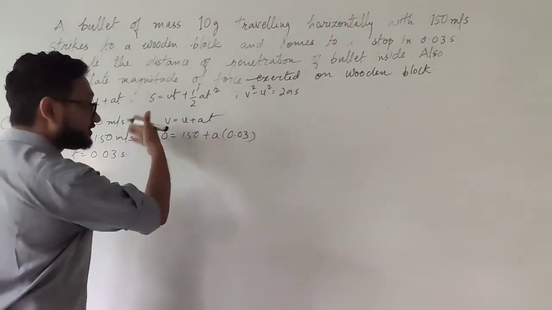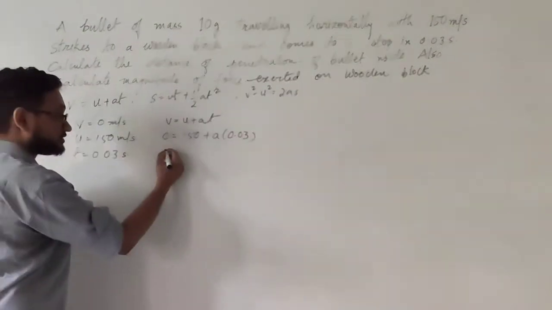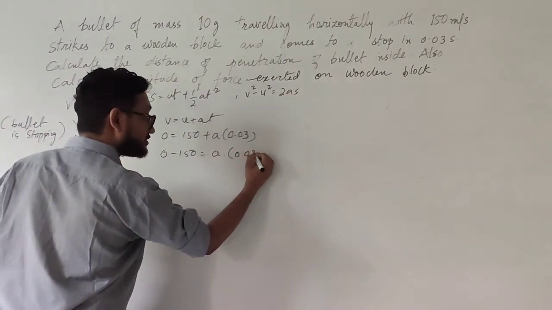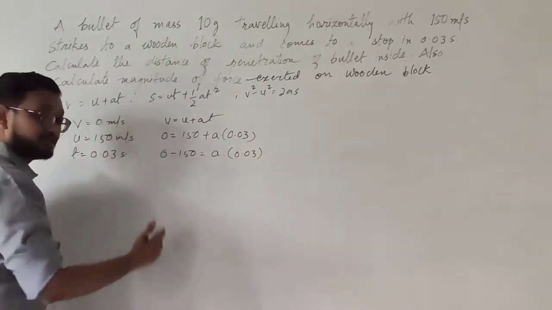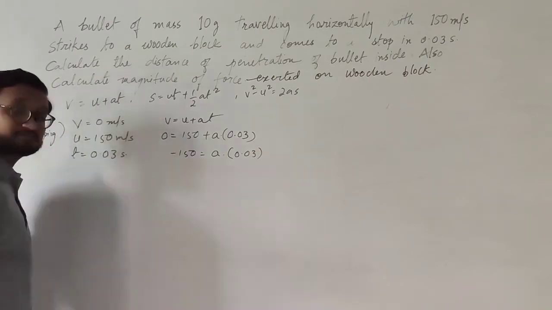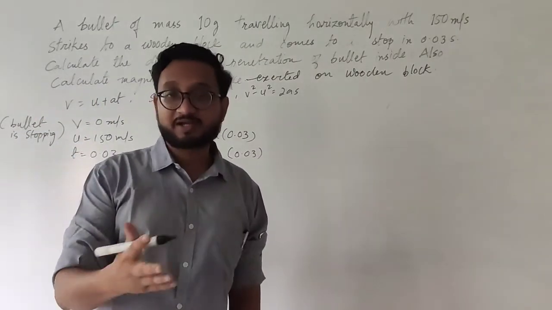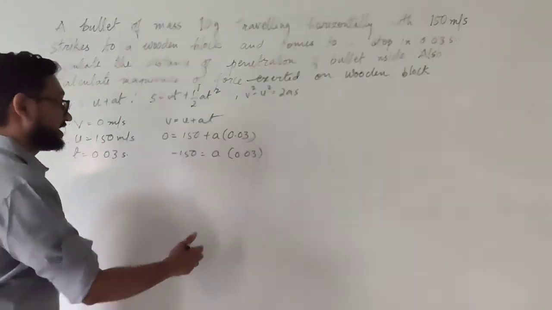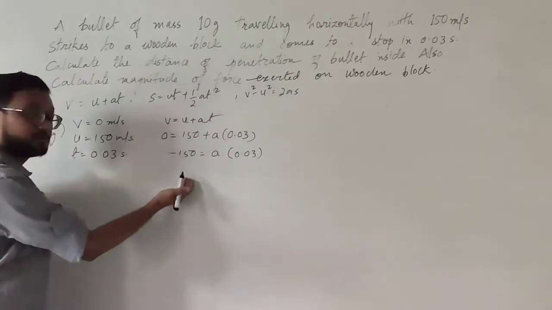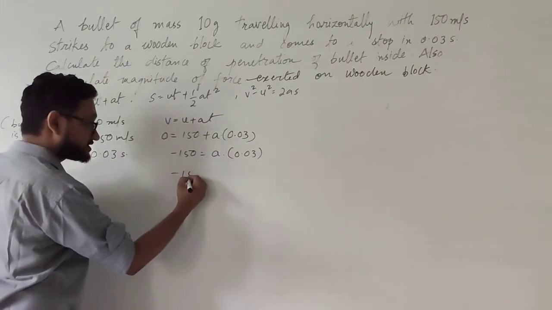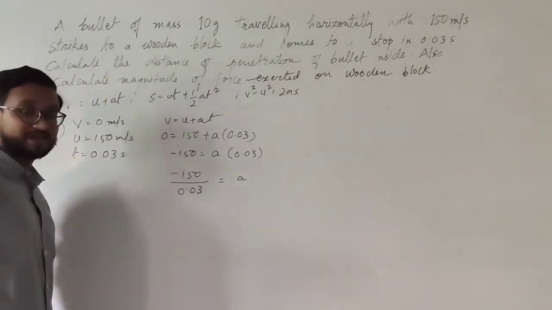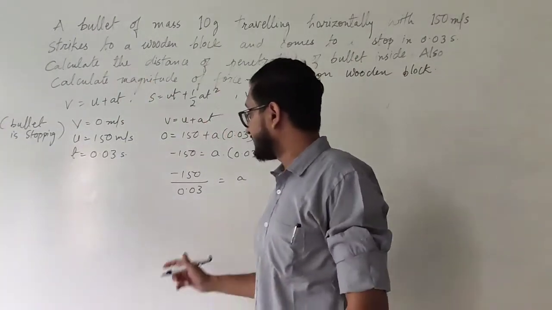Now 150 goes to that side, it becomes negative. So 0 minus 150 equals A into 0.03. 0 minus any number is the negative of that number. So I am writing 0 minus 150 is minus 150. And because this acceleration and time are in multiplication, now I can do cross multiplication. So it becomes minus 150 upon 0.03 is equal to A. Okay? So now you have the value of acceleration.